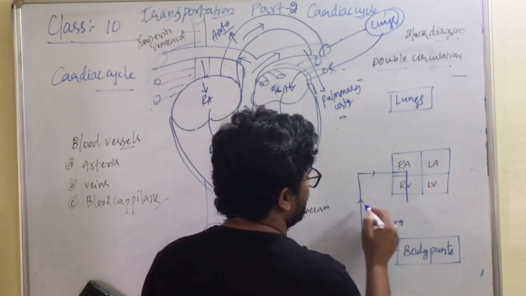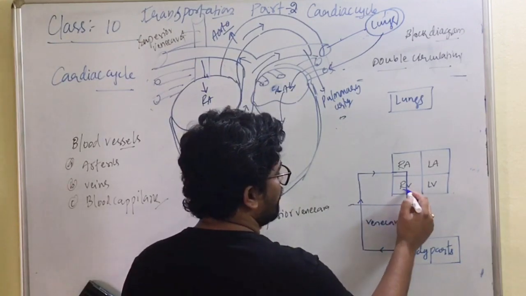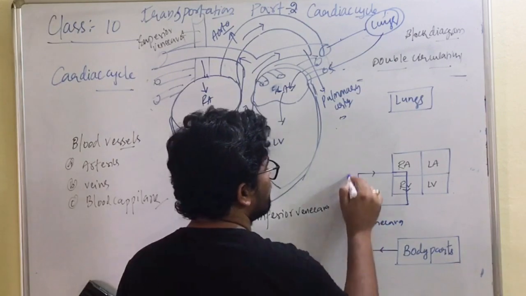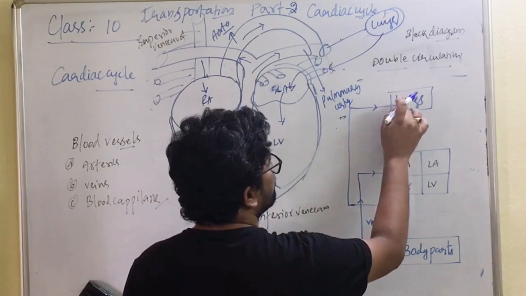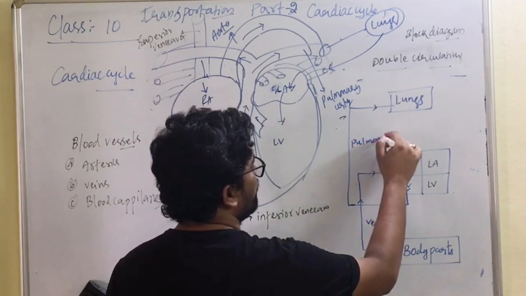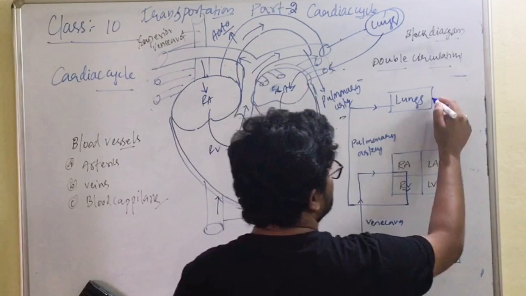From the right auricle, blood moves into the right ventricle. From the right ventricle, a blood vessel called the pulmonary artery arises. It carries the blood to the lungs for oxygenation. So which blood vessel? The pulmonary artery.